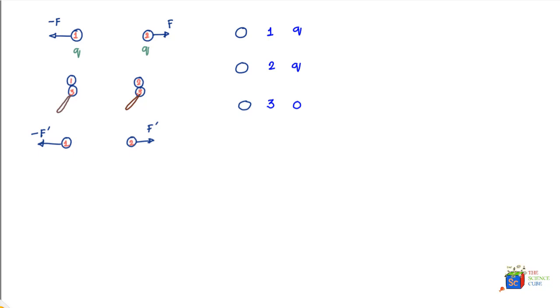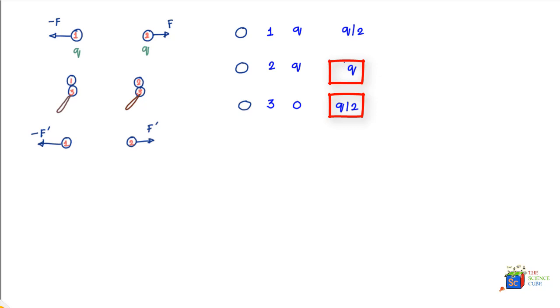In that case, what will happen is Q plus 0 divided by 2 would give a charge Q by 2 to charge 1 and also Q by 2 to charge 3. So there's a redistribution of charge Q between 1 and 3, while charge 2 remains Q. Now what happens is we bring this sphere 3, which has a charge Q by 2, near charge 2, which has a charge Q, and again there will be a redistribution so that both sphere 2 and sphere 3 have equal charges.